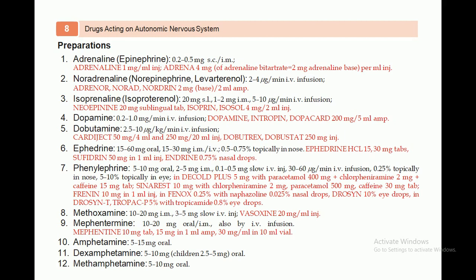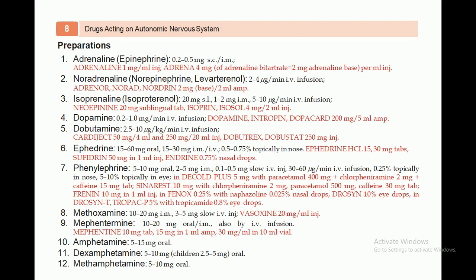Okay, so another agent is methoxamine, which is available at a dose of 10 to 20 milligram IM, 3 to 5 milligram slow IV injection, Vasoxines 20 milligram per ml injections. Another agent is mephentermine. Its dose is 10 to 20 milligram orally, 5 ml, and it can also be given by IV infusion. Mephentermine is available as 10 milligram tablets, 15 milligram in 1 ml infusion, and 30 milligram per ml in 10 ml vials.